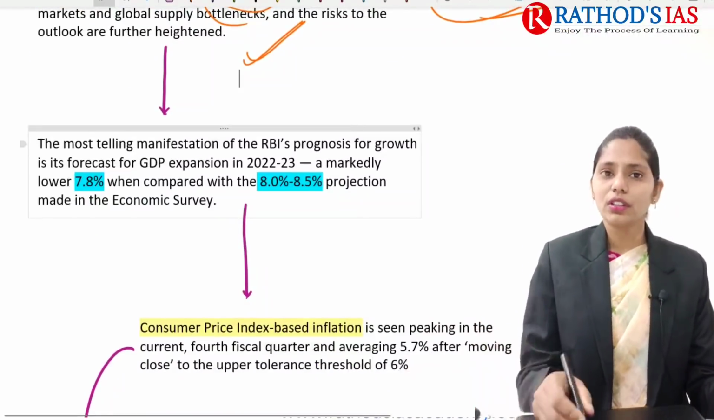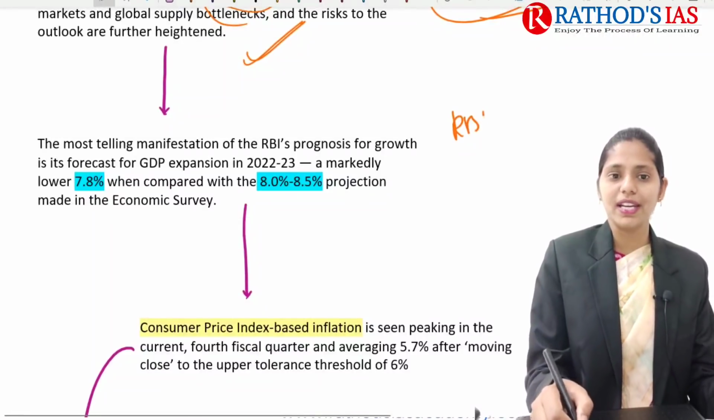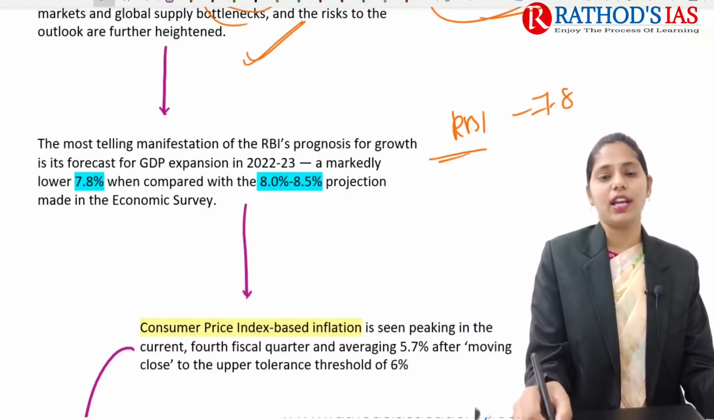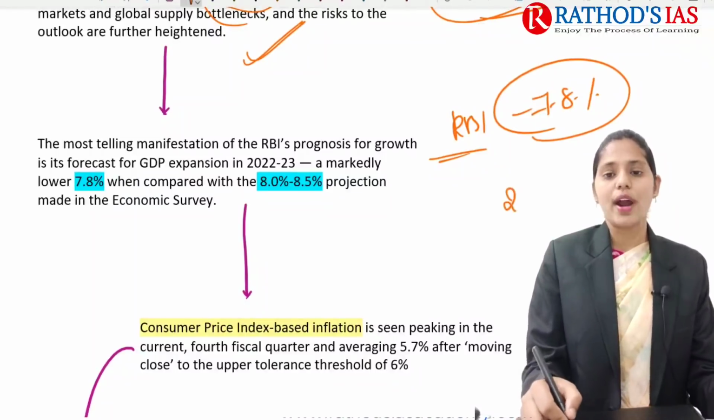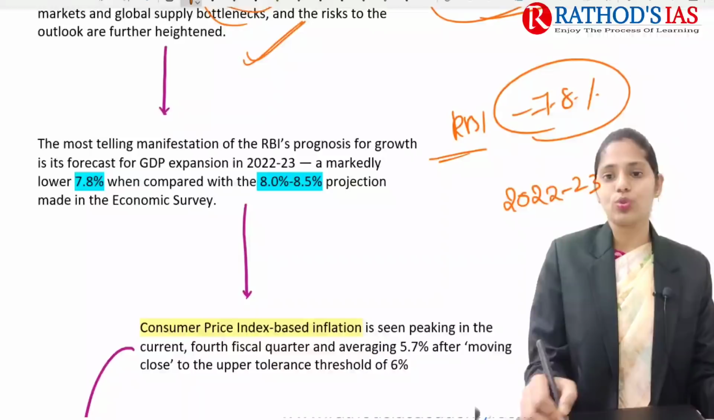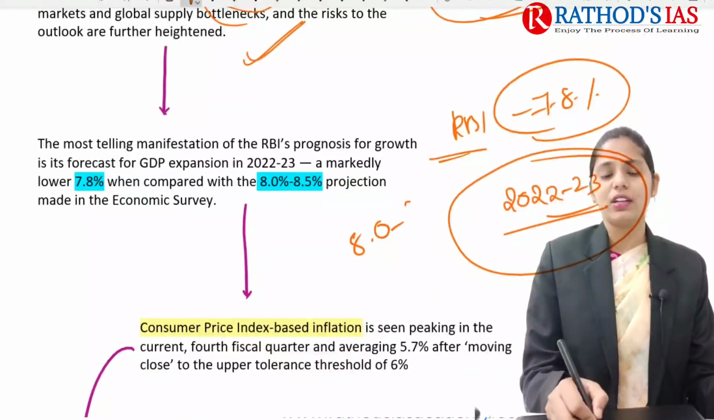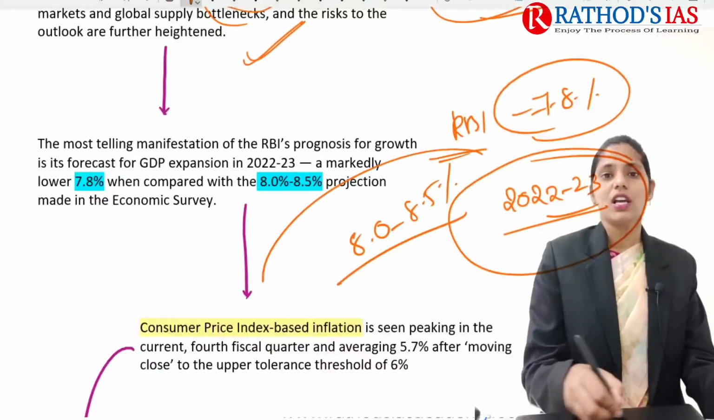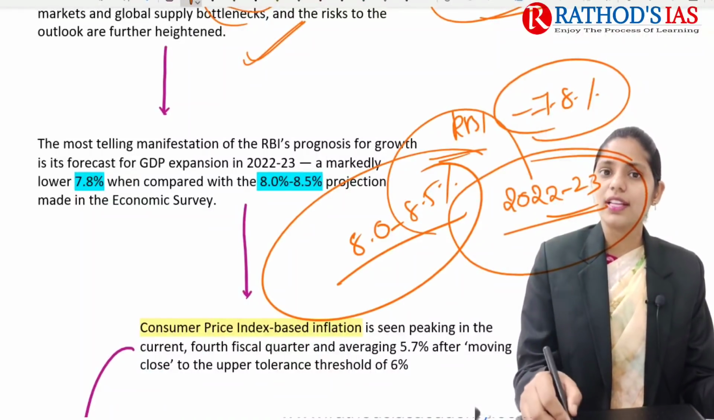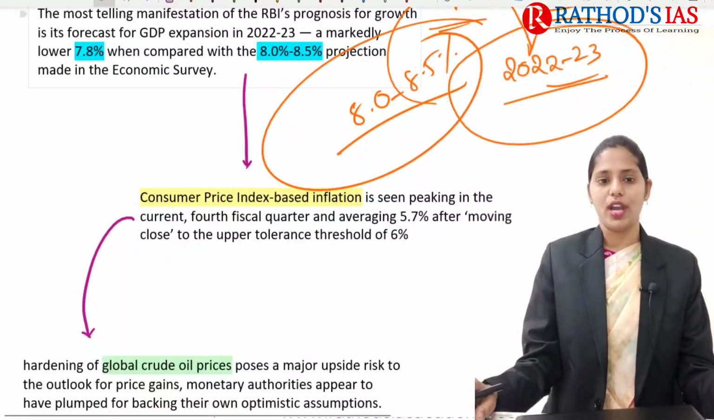Even the growth estimate of the RBI that came up said it would be 7.8% for this financial year 2022 to 2023. But the Economic Survey projected that it will be 8 to 8.5%. That is, the RBI projection is lower than that of the Economic Survey.